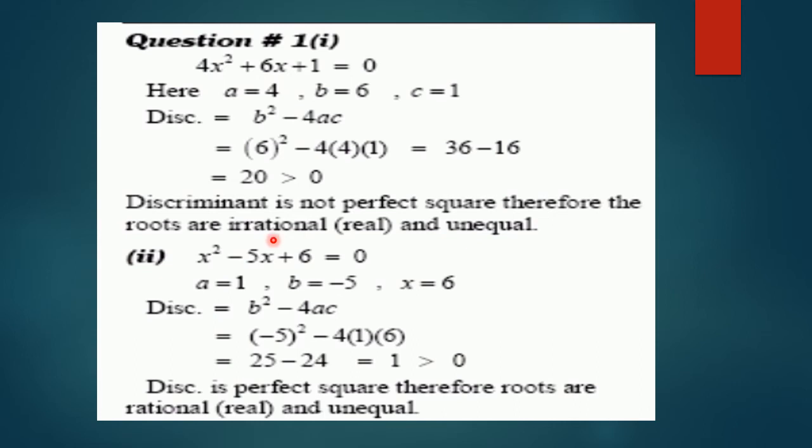Look at second equation. X square minus 5x plus 6 is equal to 0. The value of a is 1. The value of b is minus 5 and the value of c is 6. Finding discriminant, we get the answer to be 1, which is greater than 0, positive, and 1 is also a complete square. It is the perfect square of itself. Therefore, roots are rational, real and unequal.